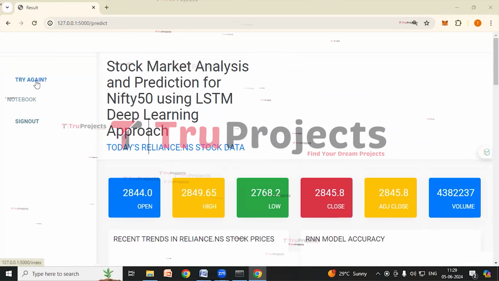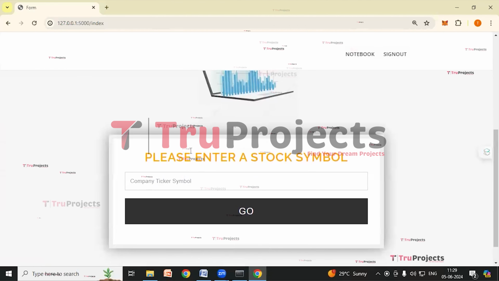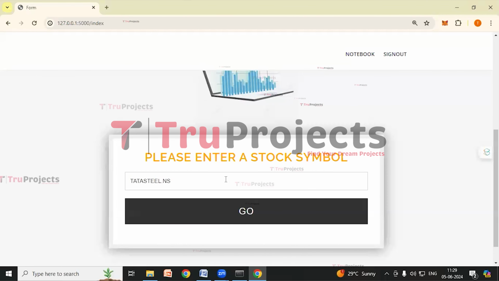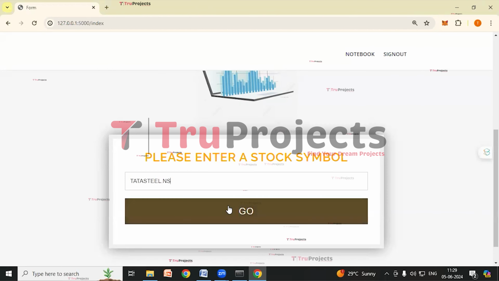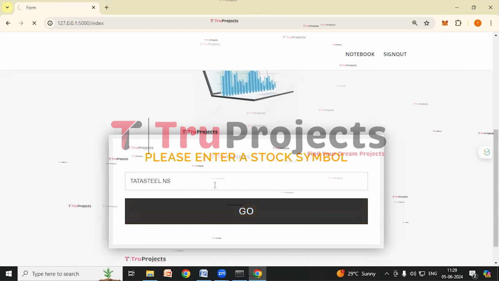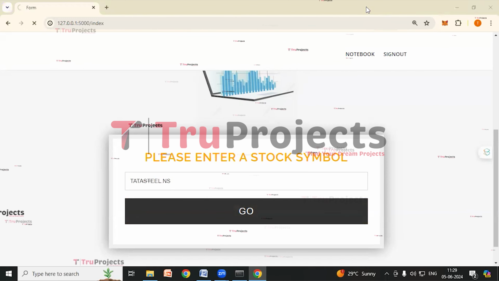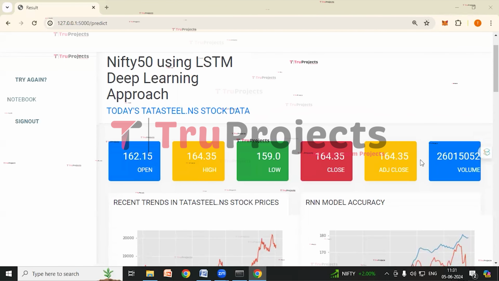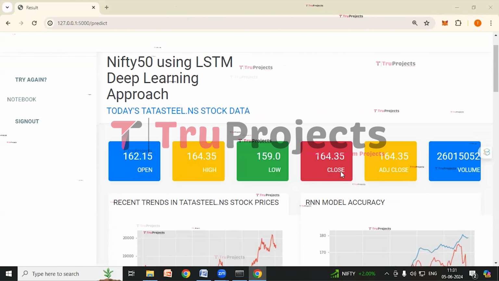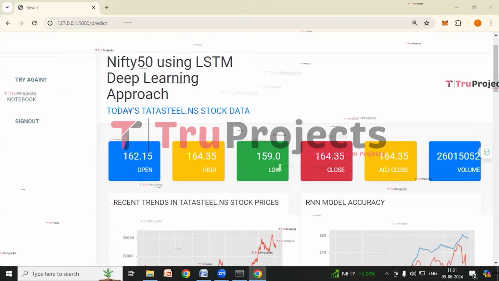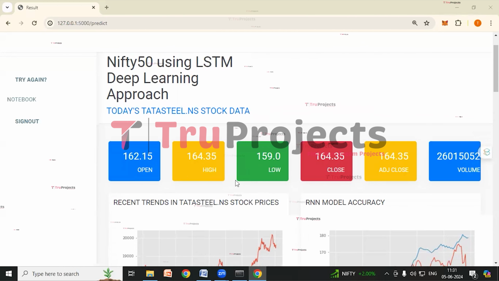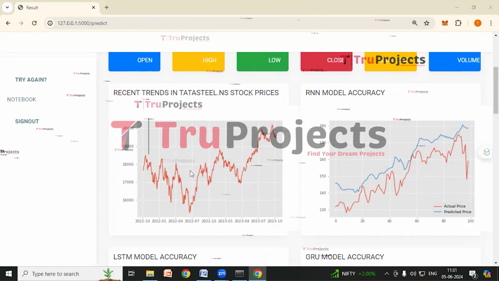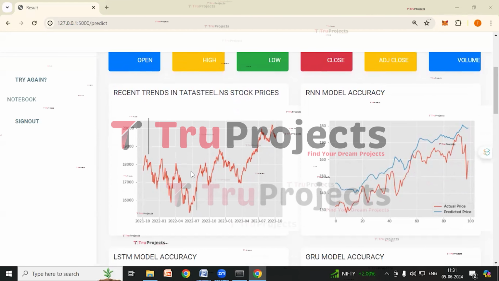We'll try giving another ticker symbol. Click on try again link. We'll try with Tata Steel.ns. Click on go. It will take some time to load. Here we can see today's stock data of Tata Steel Company, the opening price, highest price, lowest price, closing price, and other data. And this is the line graph depicting the fluctuations in stock prices of Tata Steel Company over a span of 2 years.